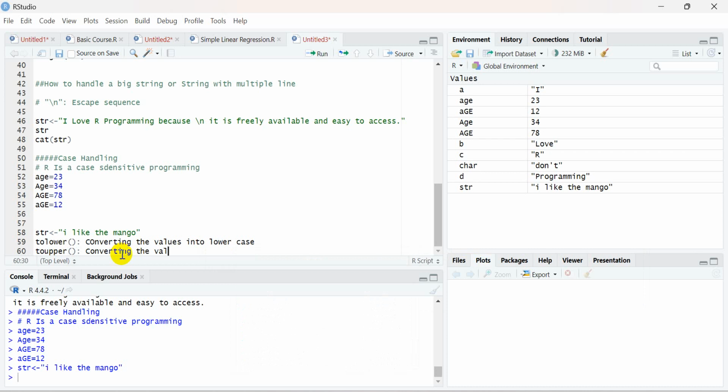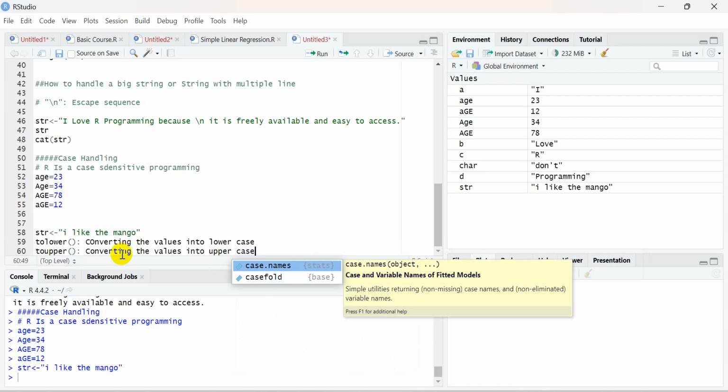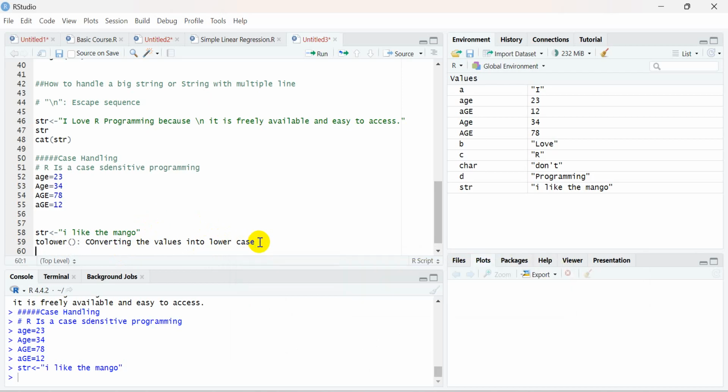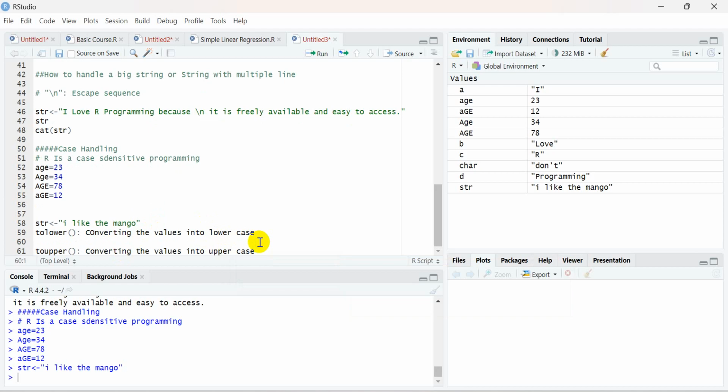Converting the values into lowercase means that whatever the values are, all of them are converted into the smaller case.